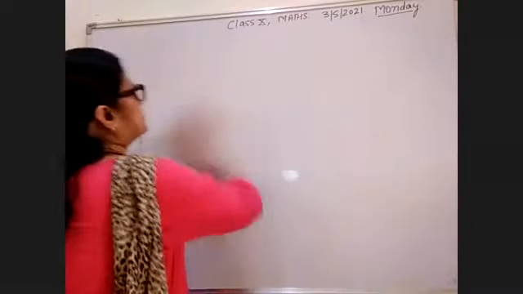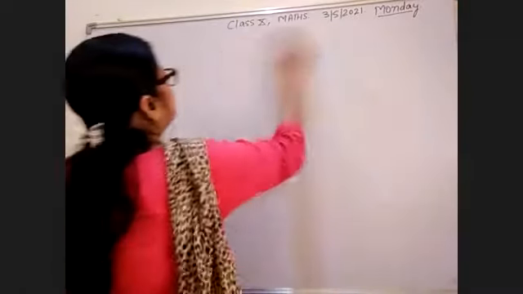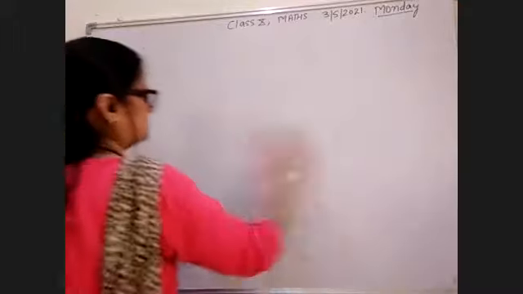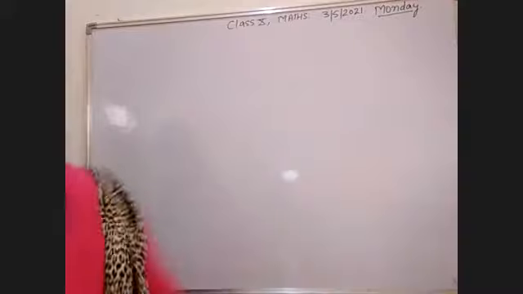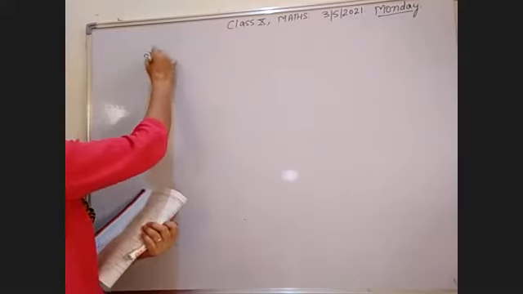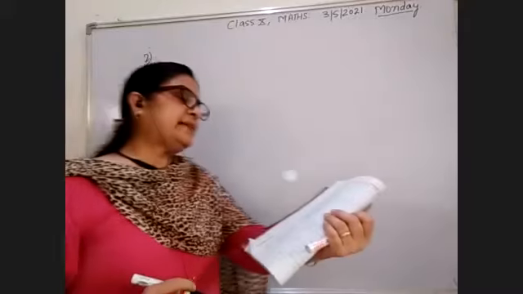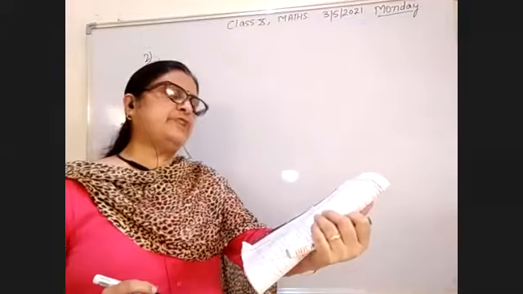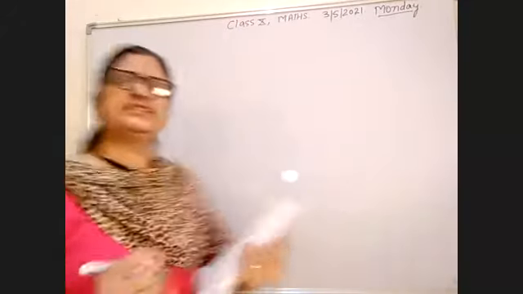How you will do this question, time and work question? Question number second part. You let it the time taken by one woman alone to finish the work.